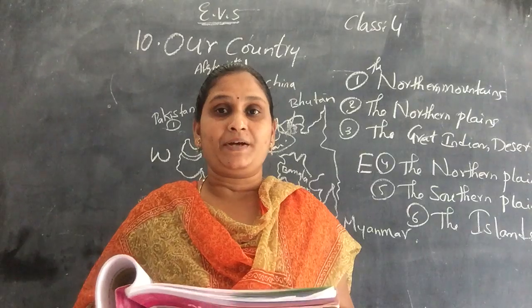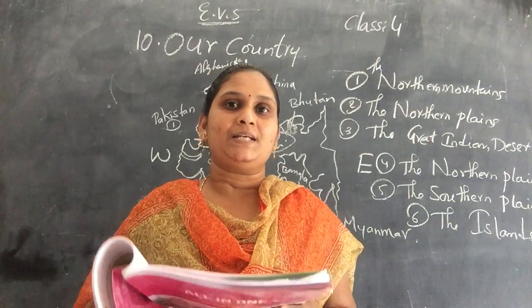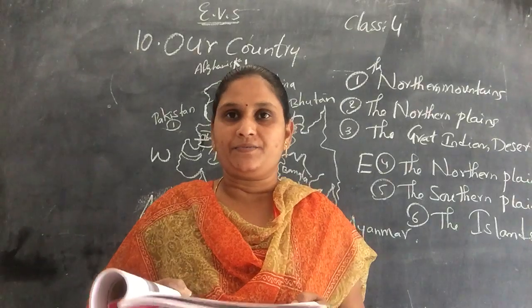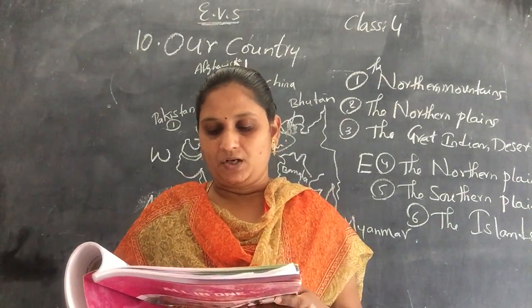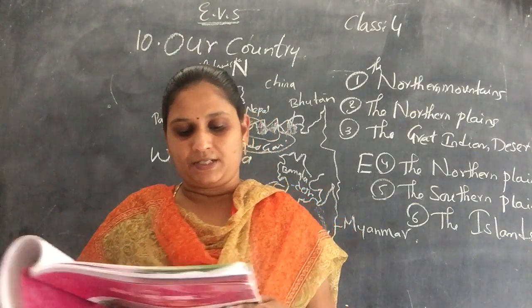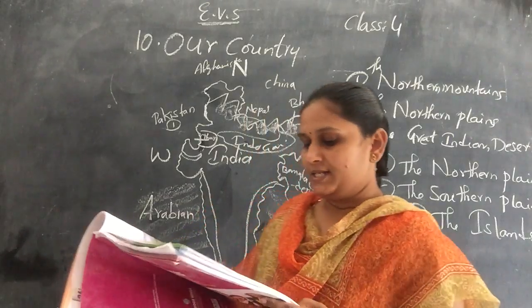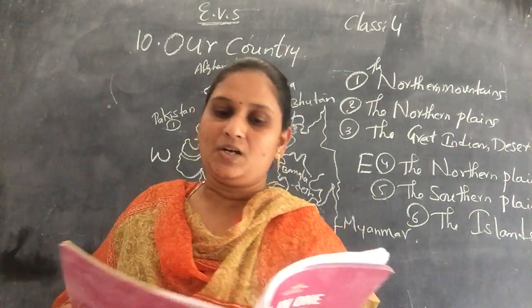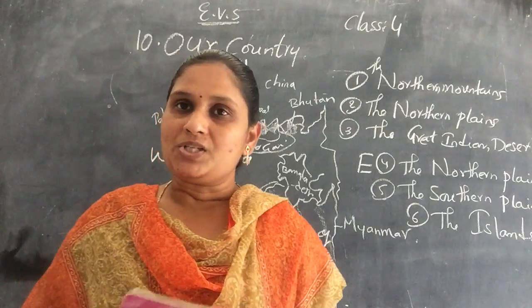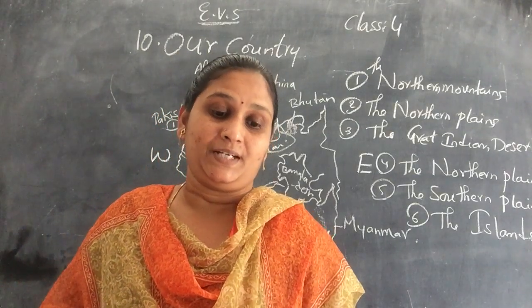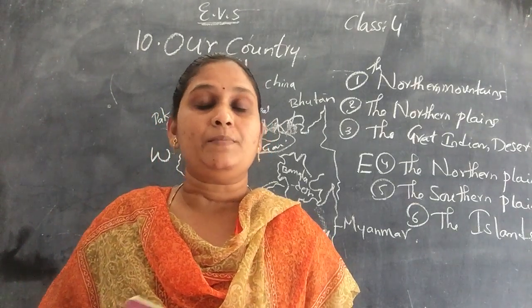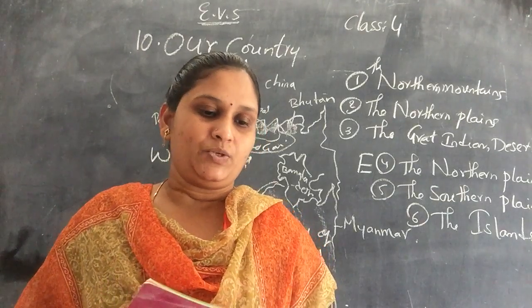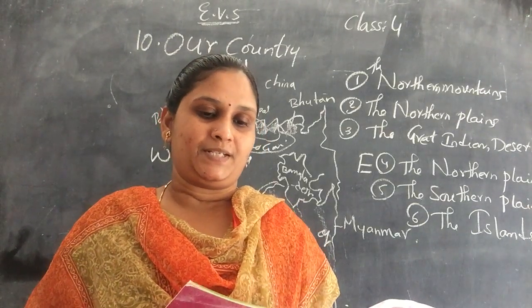And they have fertile soil, so more agriculture products will be grown here. The plains are stretched from Assam, West Bengal, Bihar, Uttar Pradesh, Haryana and Punjab. And rivers like Indus, Ganga, Yamuna and Brahmaputra are all flowing in the northern plains. Because of these rivers, the land is fertile and so much population is living in these places. Many important cities are situated here, on the banks of these rivers.